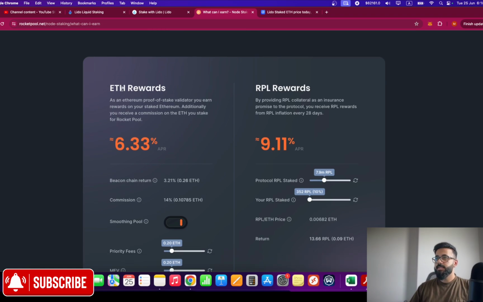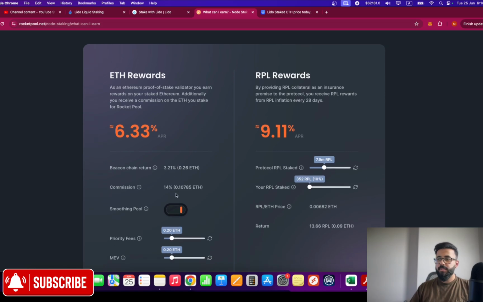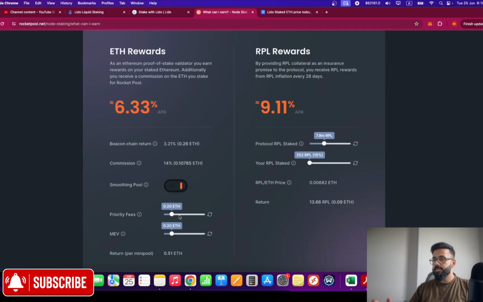Here you will be seeing the Ethereum rewards as compared to RPL rewards. RPL is the token for Rocketpool. So if you're staking your Ethereum for RPL, you will have a higher return. This is the basic calculator where you can set the priority fee, etc. You can play around with it based on the Ethereum you have, and you will be able to get an idea of how much profit you will be able to make at the end of the year. Typically, it is between 6 to 7%, whereas if you go with RPL tokens, you will have 9.11%, which is